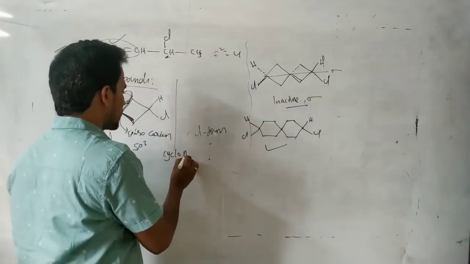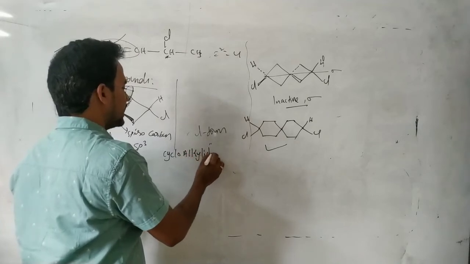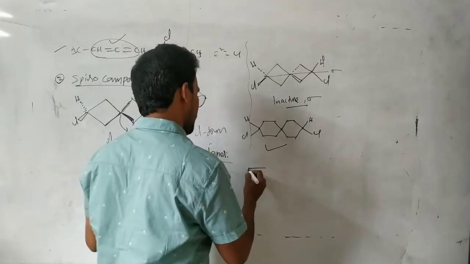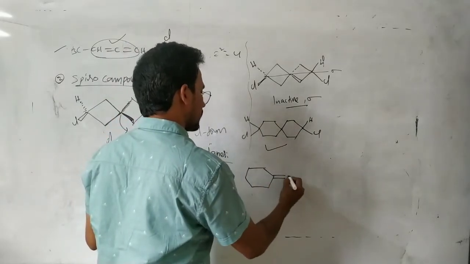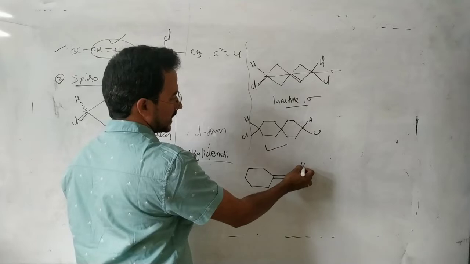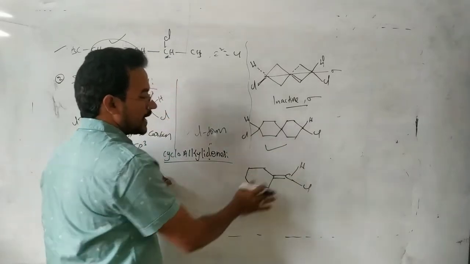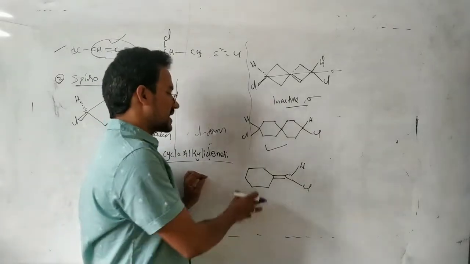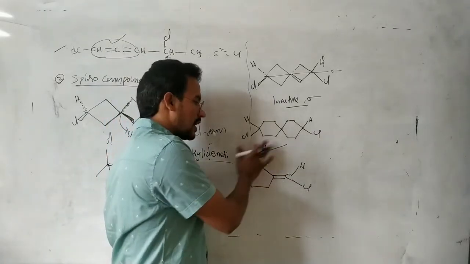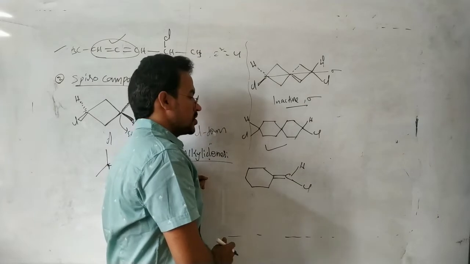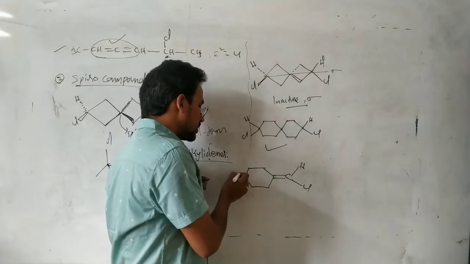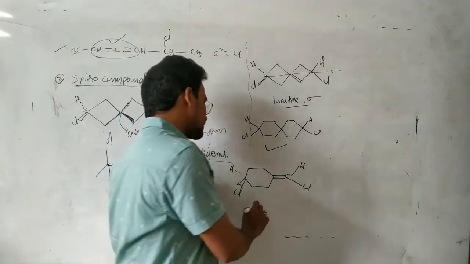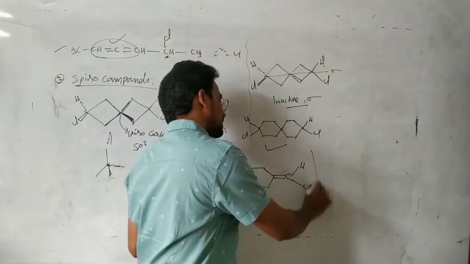And next, another one, cycloalkylidenes. For suppose, see this one. Initially here, this is a hydrogen, this is a chlorine. All carbon atoms in the same plane. This cyclic ring is attached to the double bond carbon, all atoms in the cyclic ring. Now here it is an sp3 carbon, so here hydrogen below the plane, here hydrogen above the plane. So this is an active form. This is optically active.